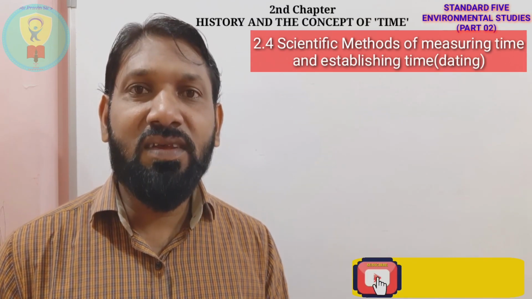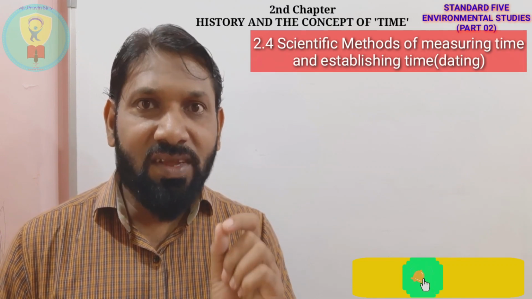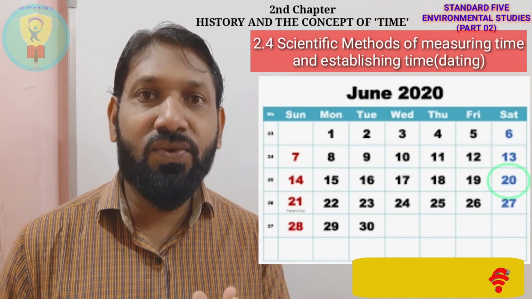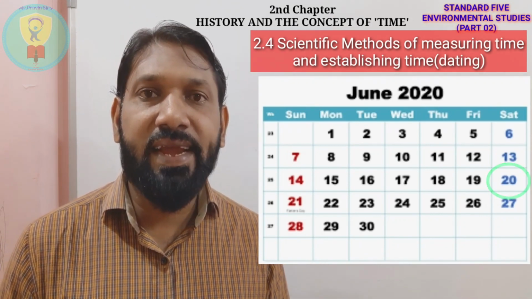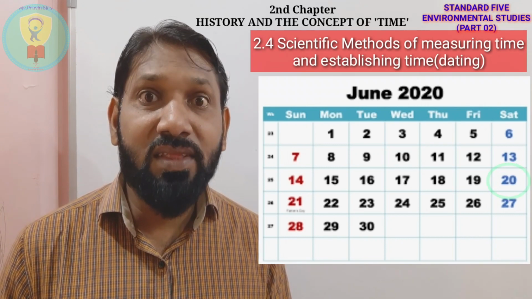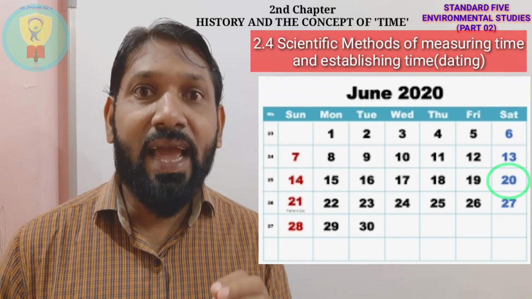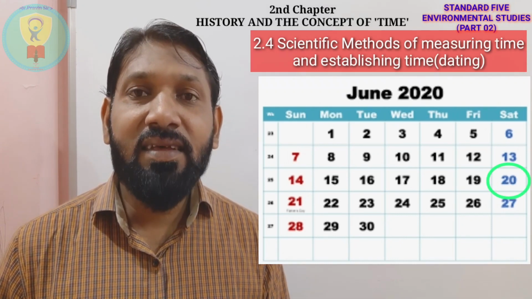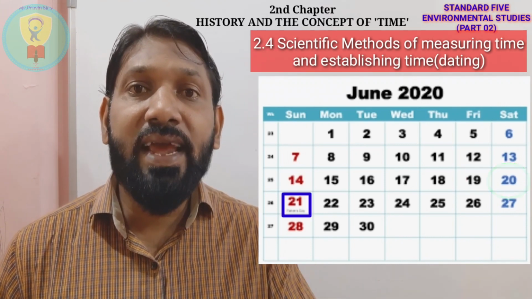Very good. Now see, students, can you tell me what the date is today? For example, today is 20th June 2020. When we talk about this date, what are we talking about? Yes, we are talking about the day. It helps us to identify the day as well as the earlier day and the next day.